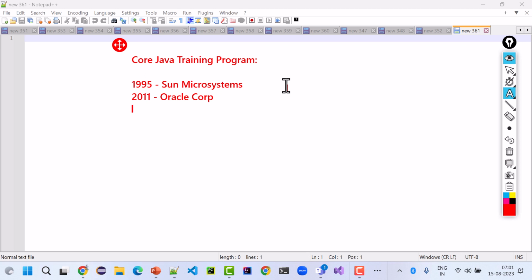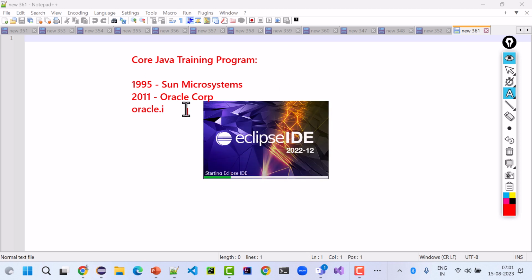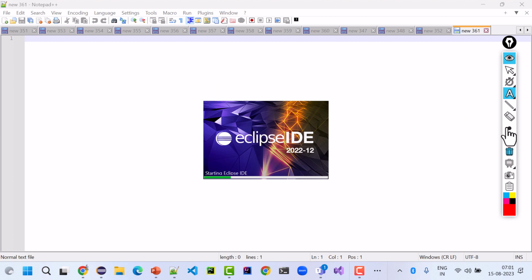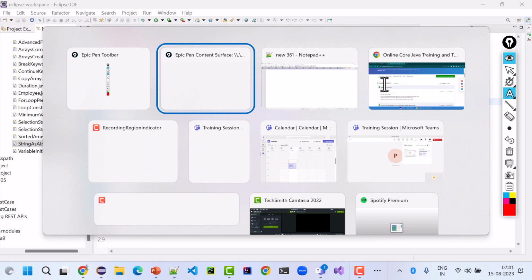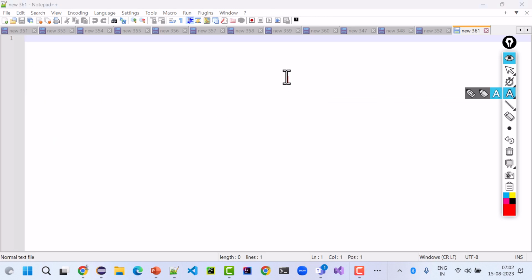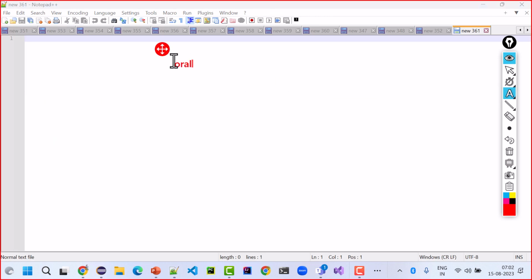That is why all updates of Java are now on the oracle.org website, right? Java is owned by Oracle, and all versions of JDK or JRE are available on Oracle.